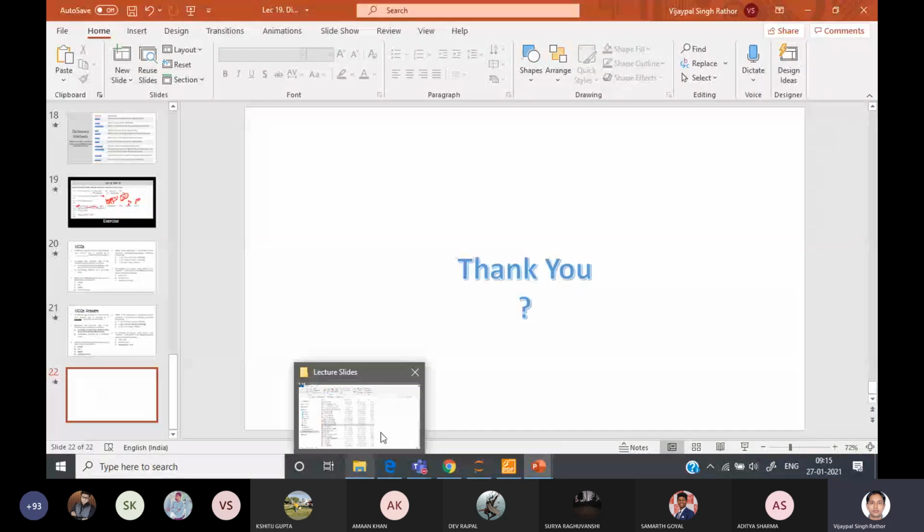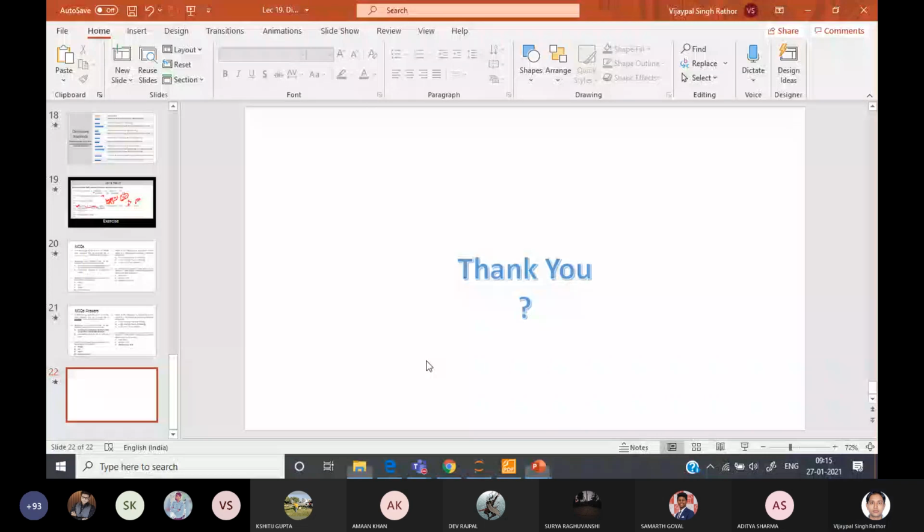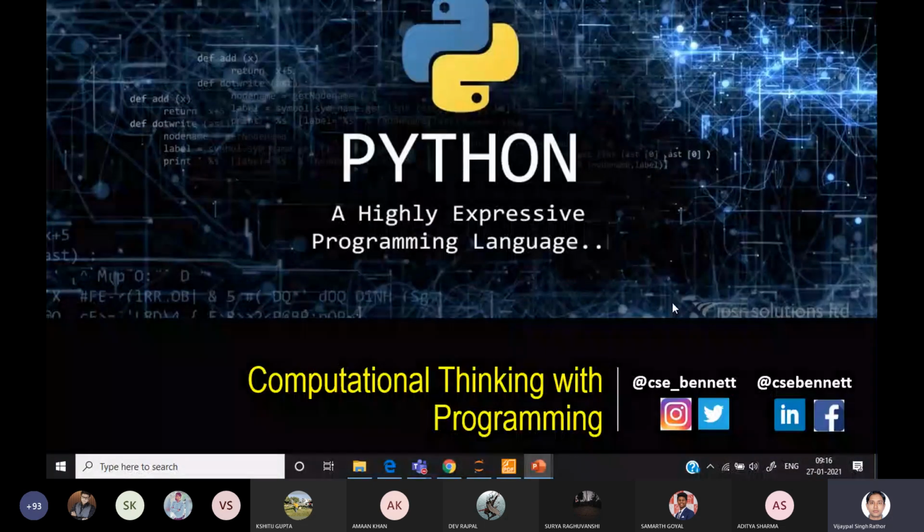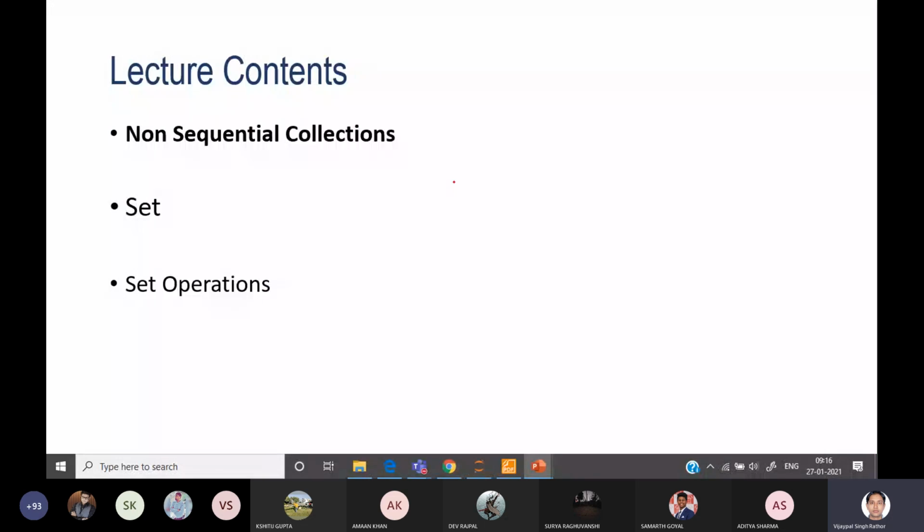Next is the set in Python. So you can see, this set is also like a dictionary, we just need to see the differences, as the other things you have already seen. Similarly, it is also a non-sequential collection. In a set, you can store items in an unordered way, but there are differences from some other data types and collections, which we will see here.